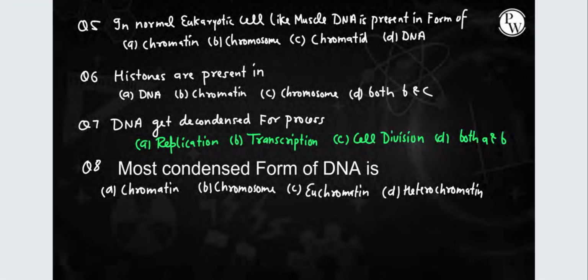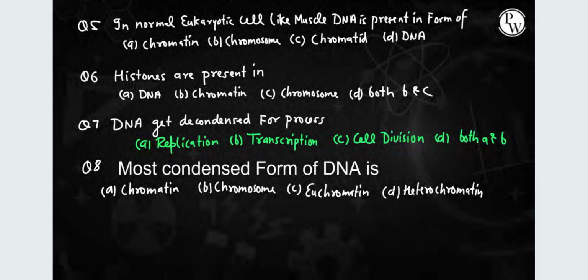Alright, the next question: in a normal eukaryotic cell like muscle, DNA is present in the form of chromatin. Generally it's present in the form of chromatin until and unless it's dividing. Still, we will tell you the answer at the end, the fifth one is A. We just have a doubt in this question.